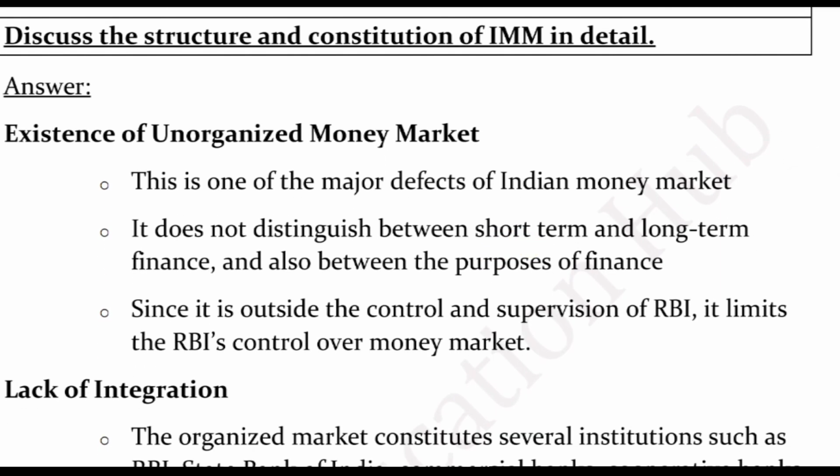Number one problem under the money market is the existence of an unorganized money market. Actually, the constitution of the money market considers two parts: one is organized and another is unorganized. With the unorganized money market, there are problems and challenges for the Indian money market to grow in the Indian economy, because unorganized means not fully developed or facing a shortage of funds. You can say that there is a problem in raising funds or providing loans, whether for the short term or the long term. So this is the main issue under the money market.